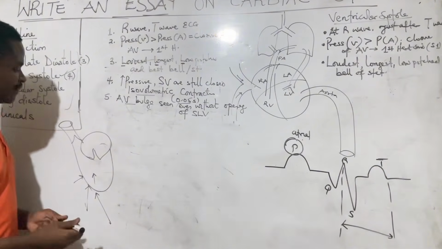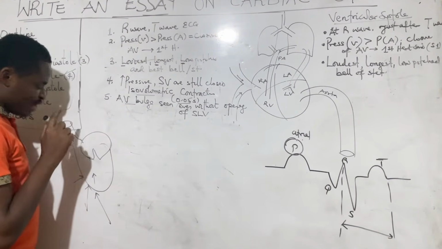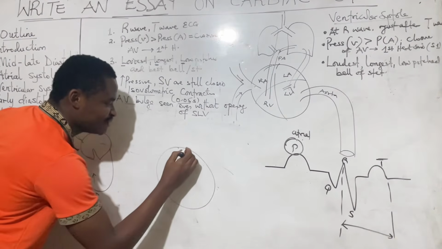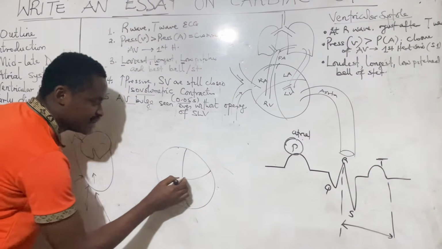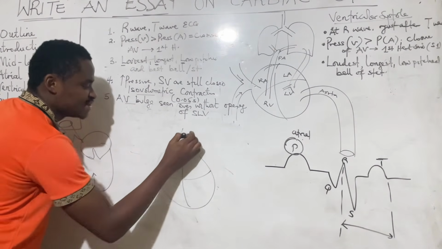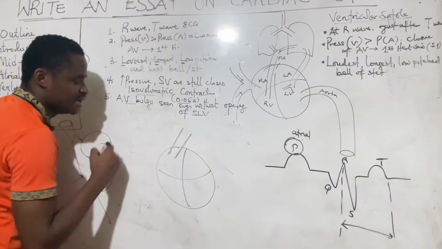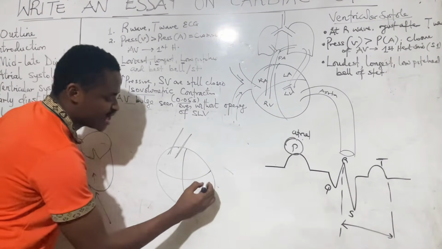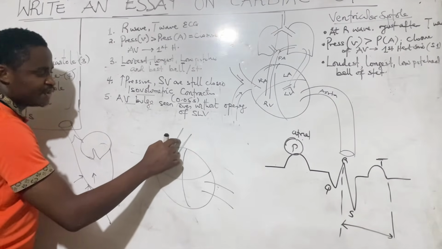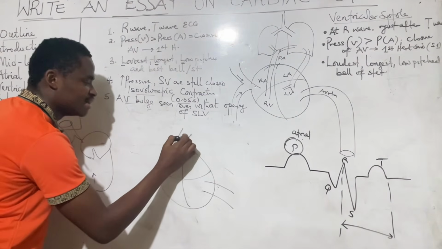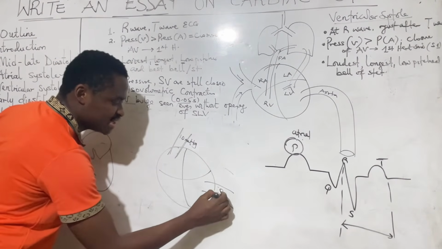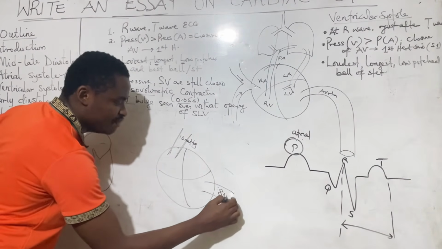Now let's go to the 6th point. For the 6th point, I think I should show you how this heart looks. Again, I keep repeating this diagram for your remembrance. What were the outflow tracts on the right? The outflow tract was the pulmonary artery. What were the outflow tracts on the left? The outflow tract was the aorta. Now, the pressure inside the pulmonary artery is about 10 millimeters mercury. The pressure inside the aorta is about 80 millimeters mercury.